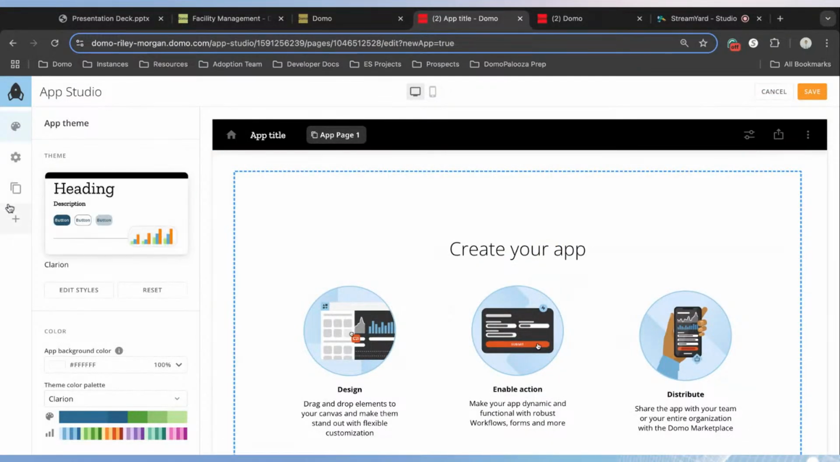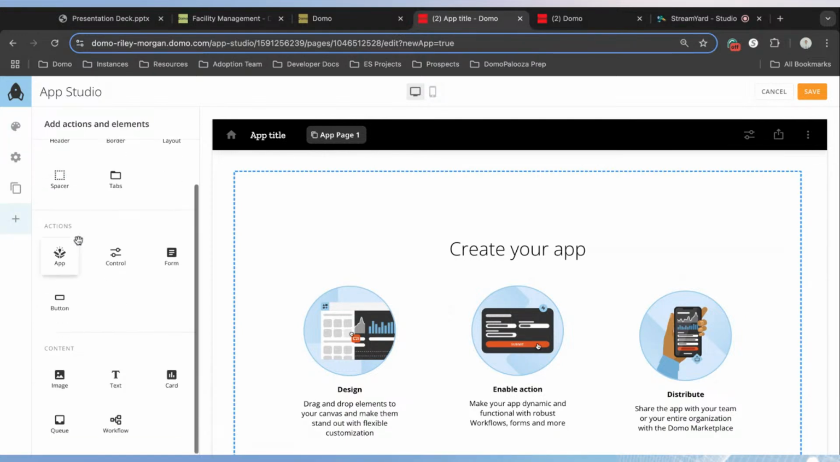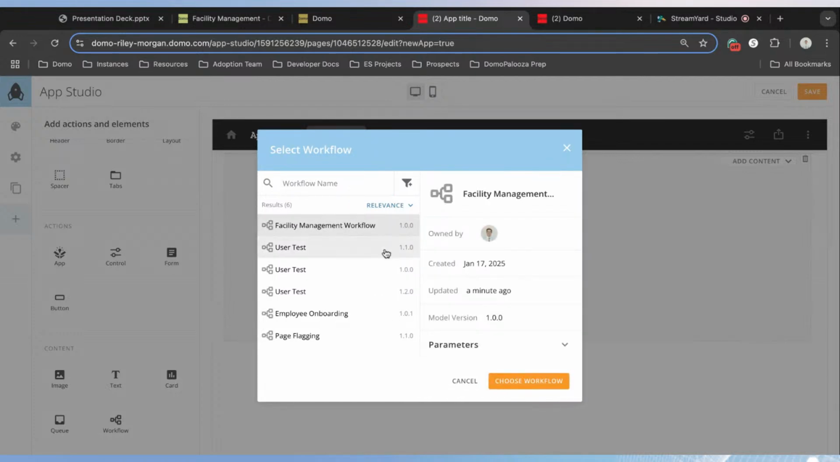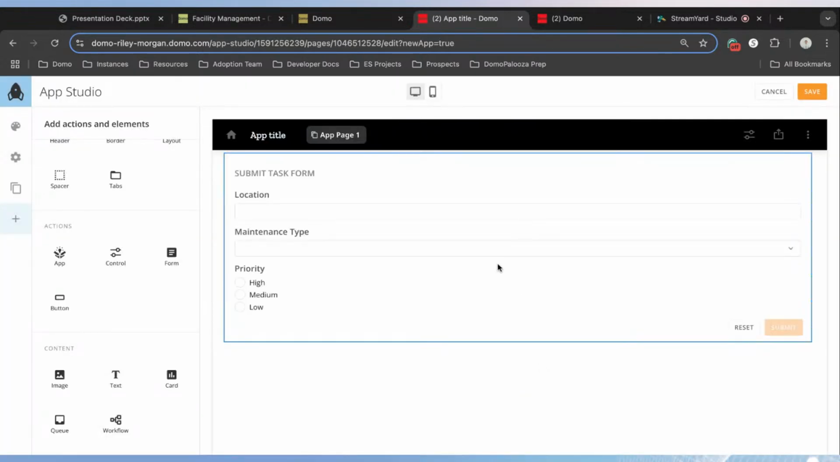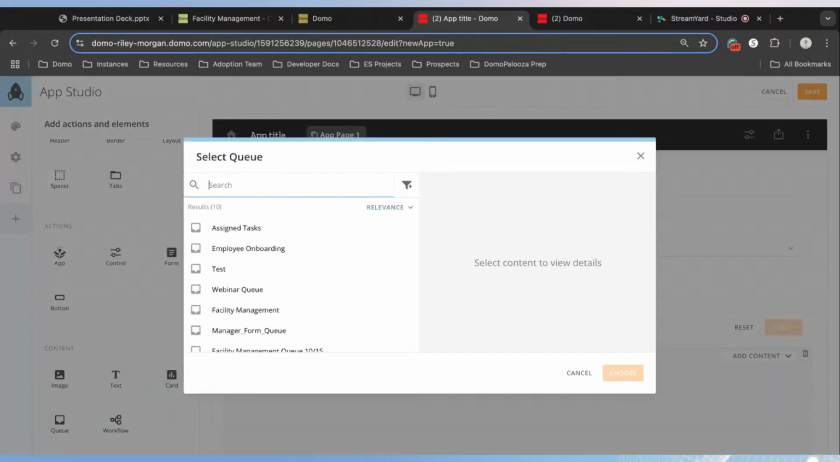And in our workflow, in our App Studio builder, there is this plus section where you can add elements and actions. And to build this app, we're going to drag out our workflow. Here it will want us to select the workflow that we just created. And what you'll see is we now have our start form that triggers this workflow. And then underneath it, we can drag out our queue. And dragging out this queue, we'll see the one that we just created as well.